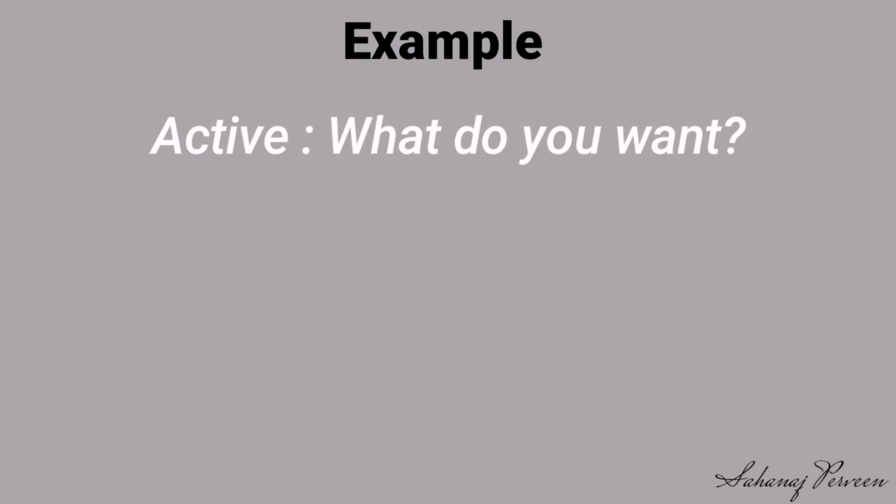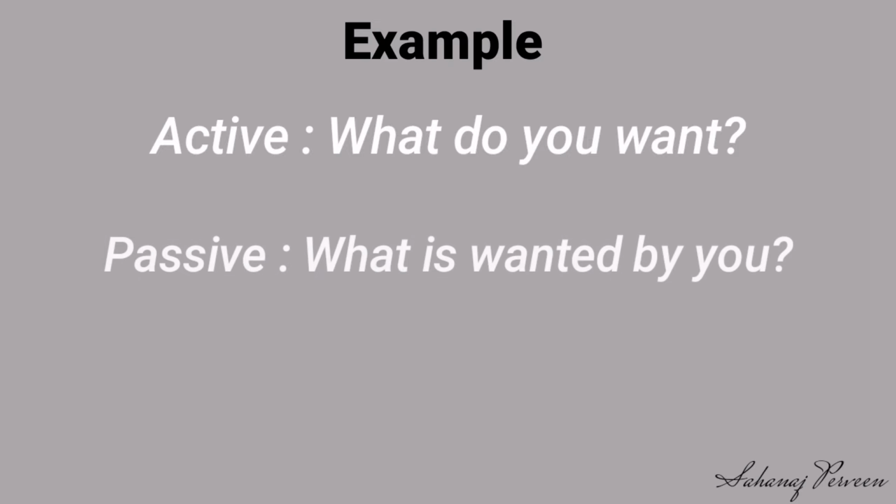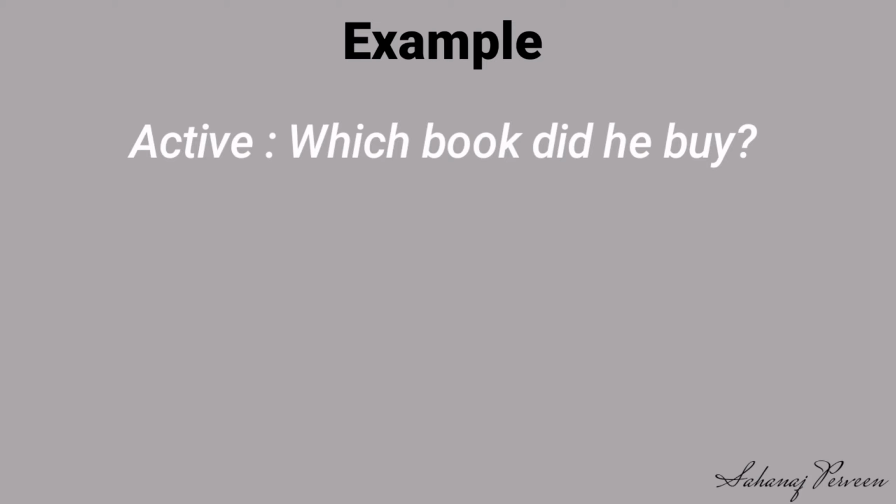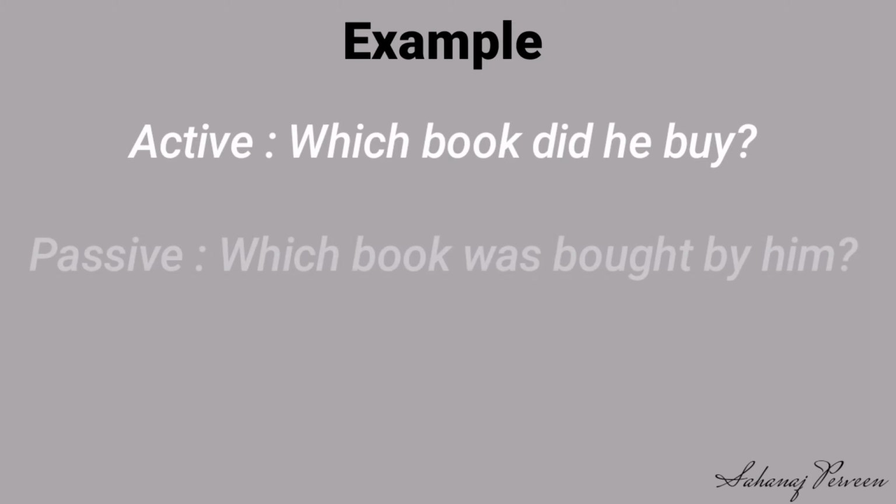Dear students, now let's look into some more examples. Here the WH word is not being changed. Active: What do you want? Passive: What is wanted by you? Active: Which book did he buy? Passive: Which book was bought by him?